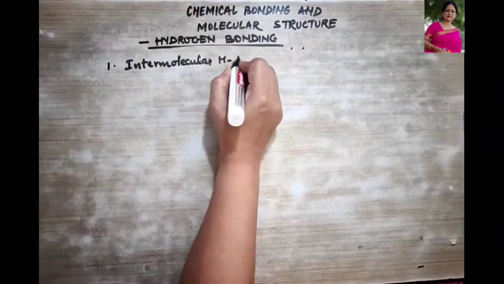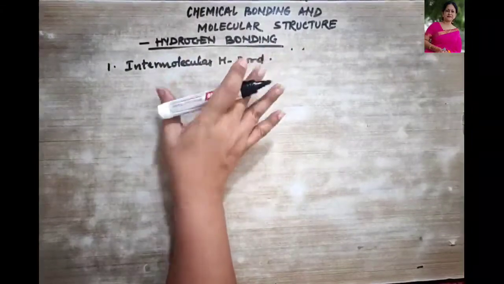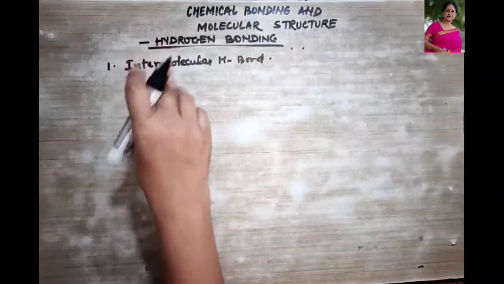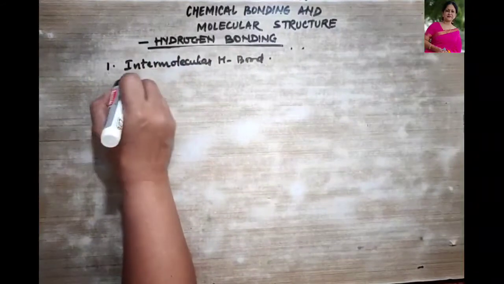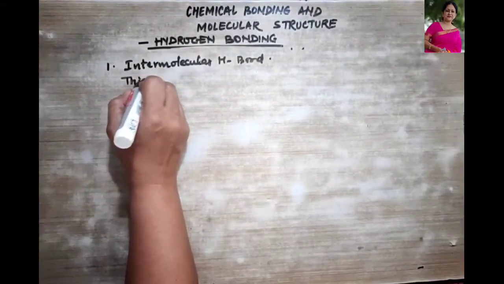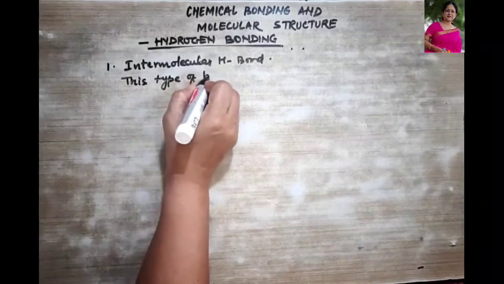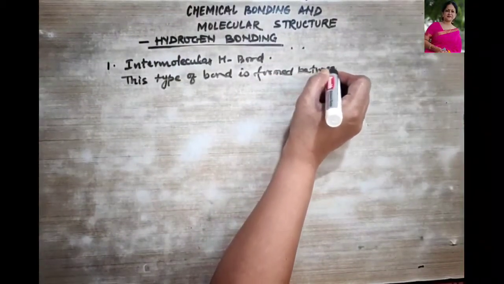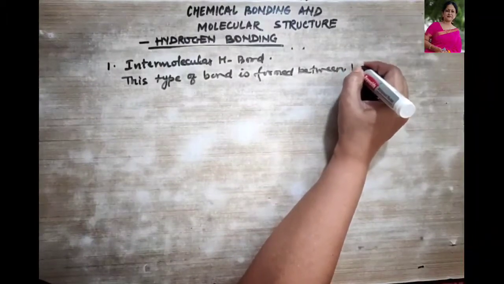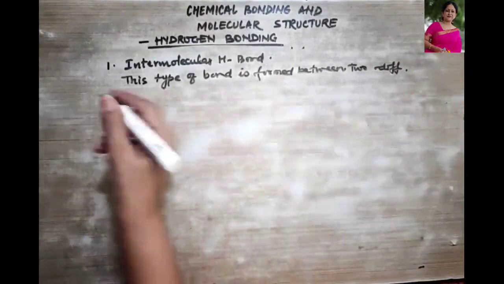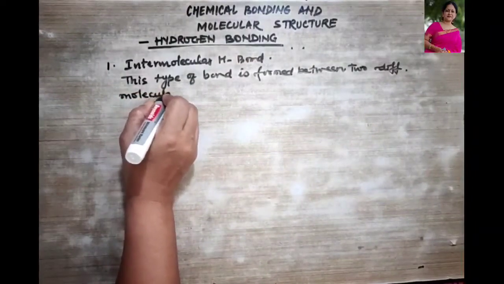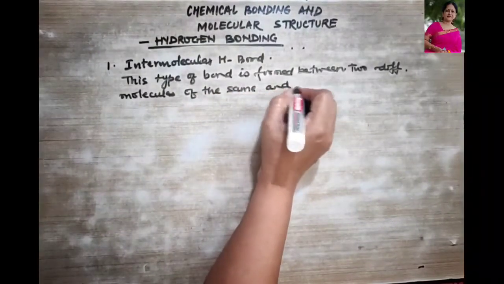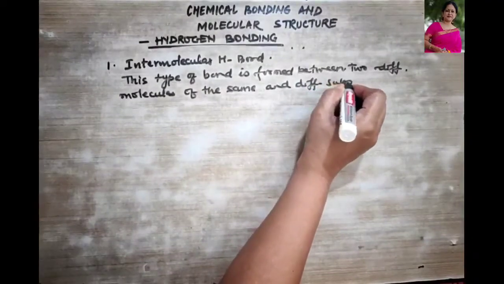intermolecular hydrogen bond. So understand, this type of bond is always formed between two different molecules of the same and different substances, right?